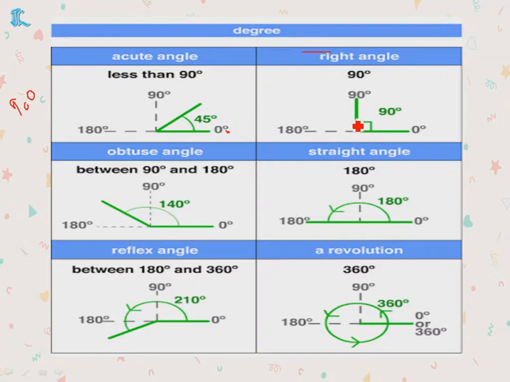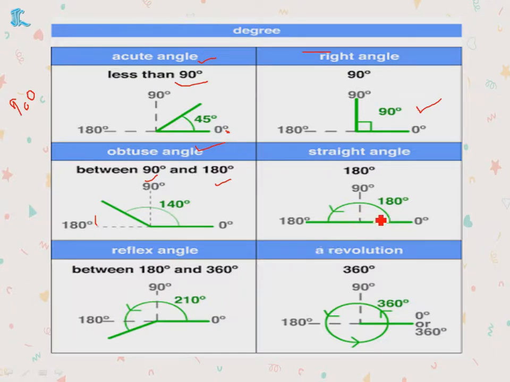Now first I'll tell about the right angle. The exact L which is formed, that is a right angle and it is 90 degrees. Right angle means 90 degrees. And just now we learned acute angle, that is less than a right angle. So right angle is 90, so less than 90 degrees is called an acute angle. And more than 90 degrees but less than 180 degrees is called an obtuse angle. If it lies between 90 and 180, then it is called an obtuse angle.